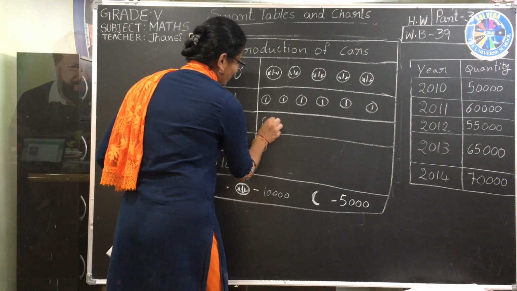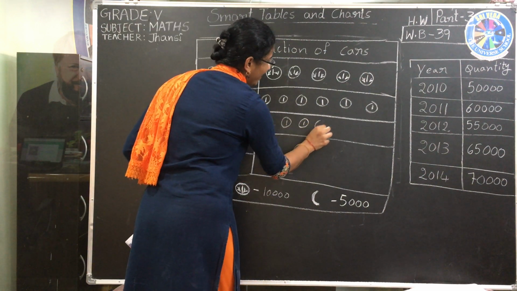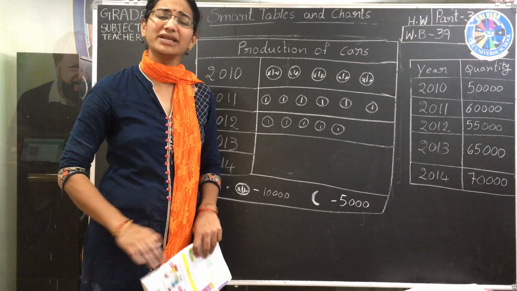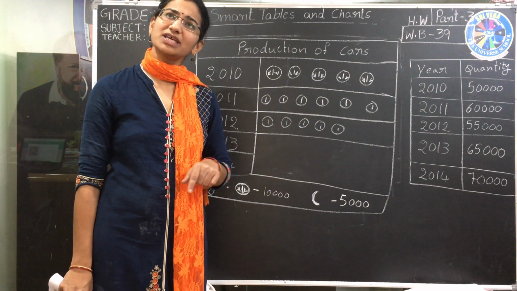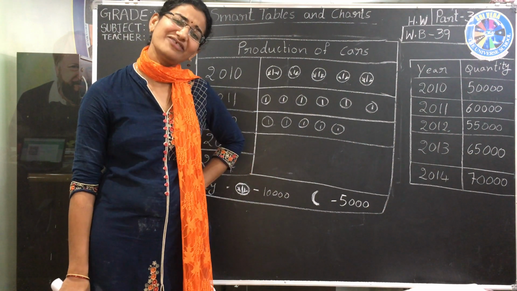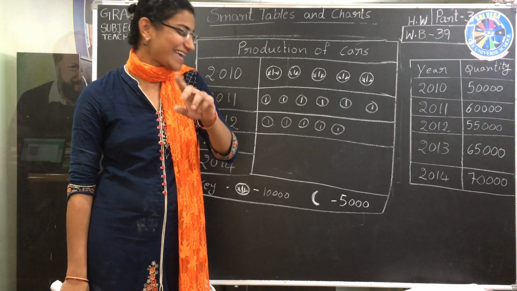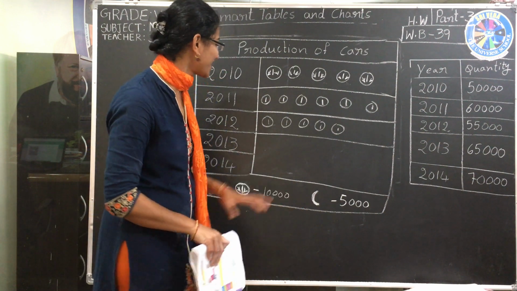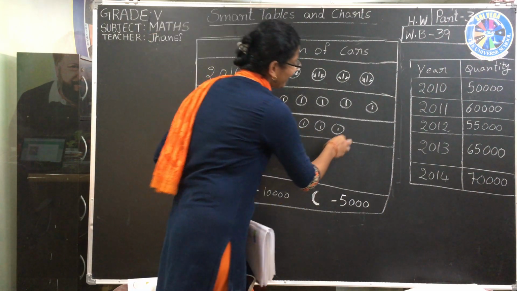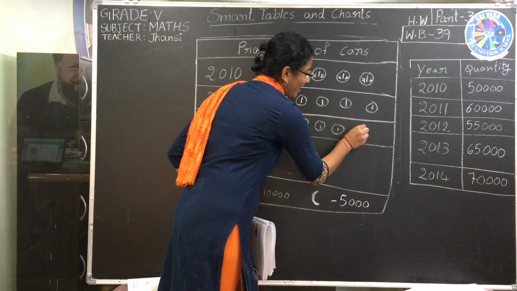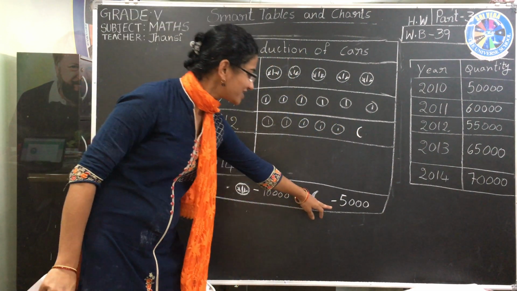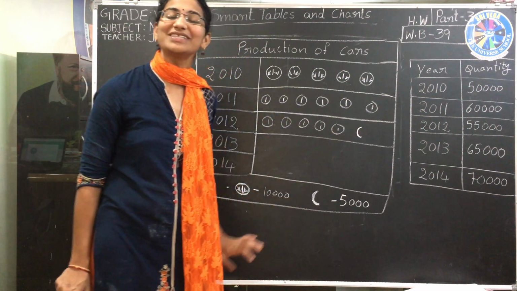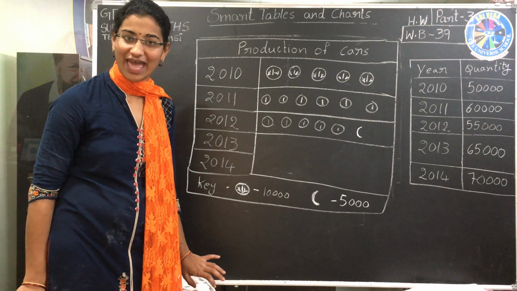Then 55,000. 50,000 means ma'am told you to draw 5 coins. Then how can we draw the extra 5,000? Only 5,000, how will we represent it? Half circle. So this is 50,000 and 5,000. Right, correct, because it is 5,000. 10,000, 20,000, 30,000, 40,000, 50,000 plus 5,000 means 55,000. Like this we have to draw.